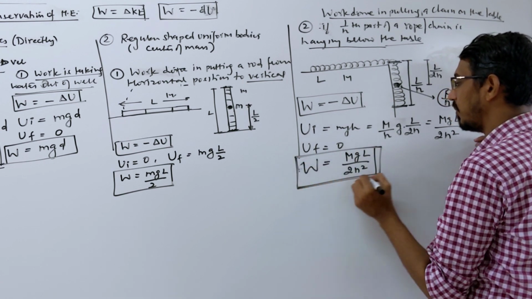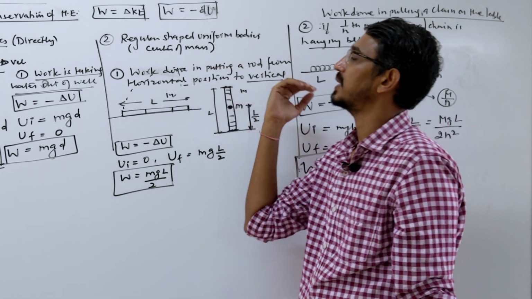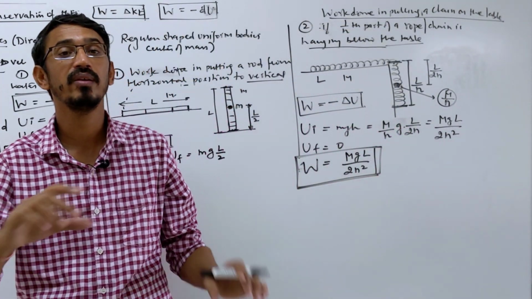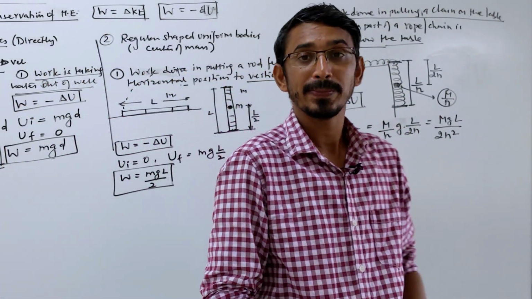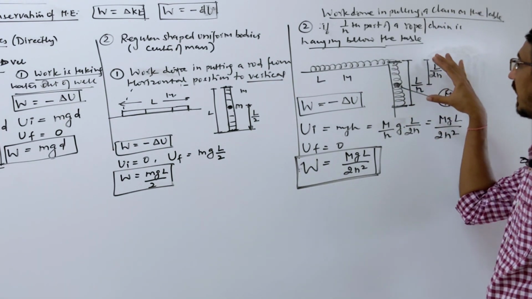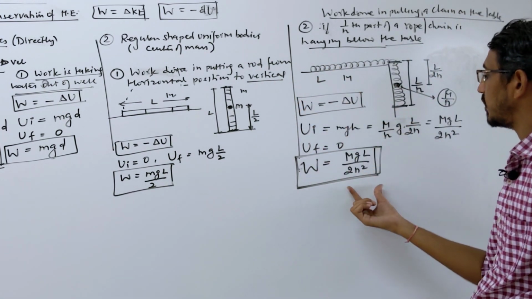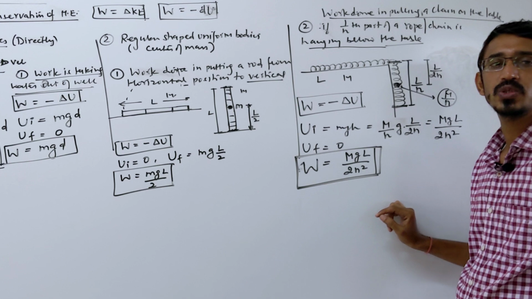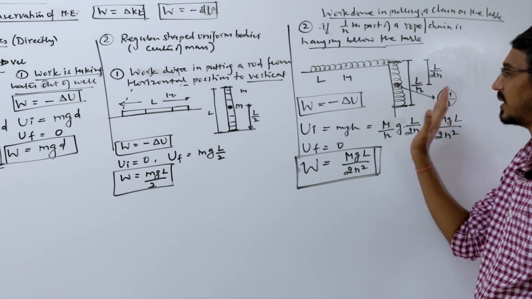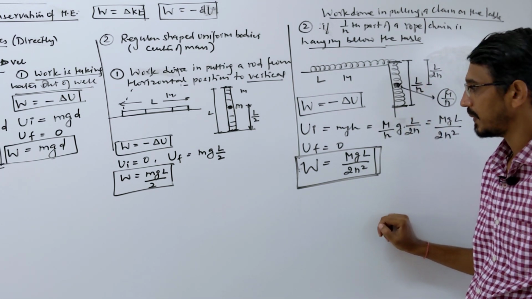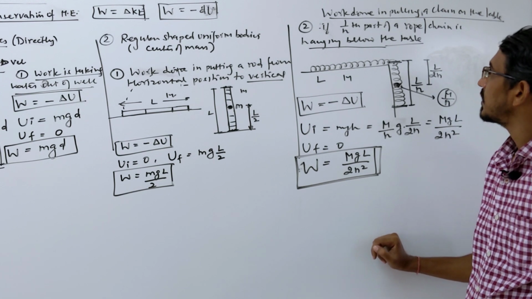Yes, this is very very important. So this is also an example of the center of mass concept we are writing here. Regular bodies there, uniform bodies there, right? Okay. So you want to pull the L by nth part on the table, then this much work you have to do: mgL by 2n square. Directly also remember this formula and you have to understand this question also. Okay. So hope you are understanding now.